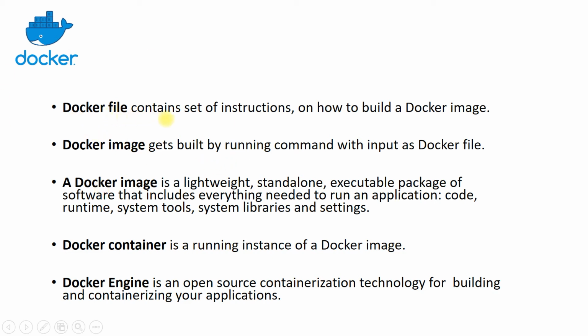A Dockerfile contains a set of instructions on how to build a Docker image. A Docker image gets built when you run the docker build command, and to that command you give the Dockerfile as an input. How to build a Docker image is all present in the Dockerfile. Using the docker build command, with the Dockerfile as input, you build a Docker image.